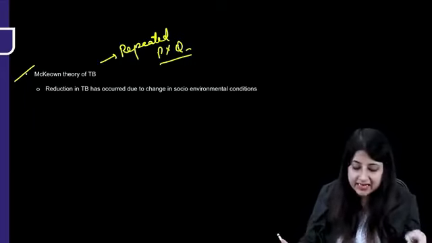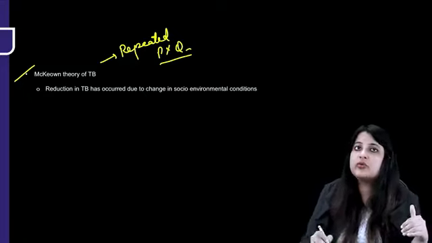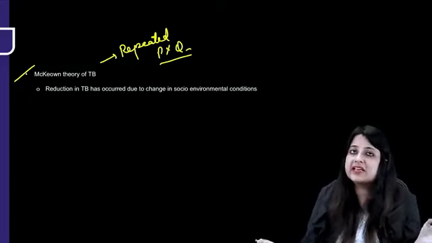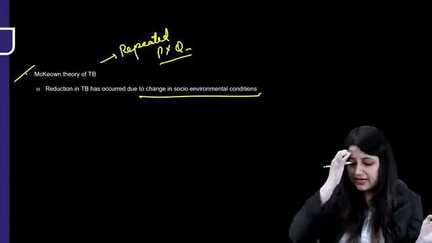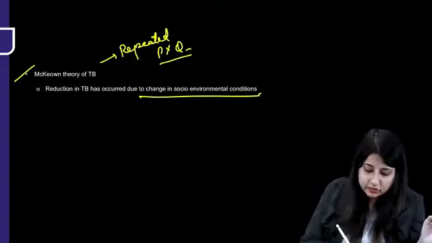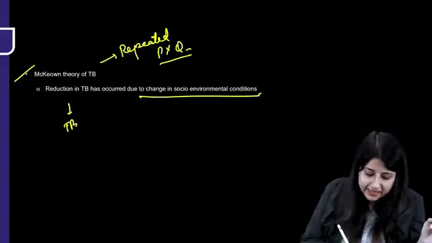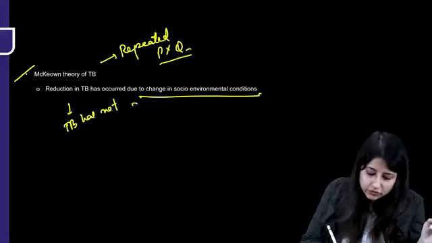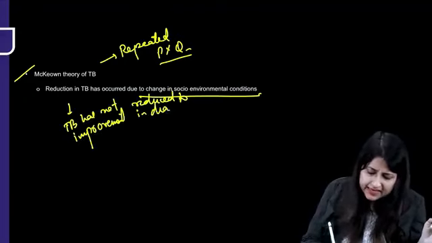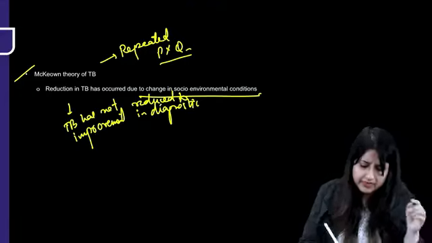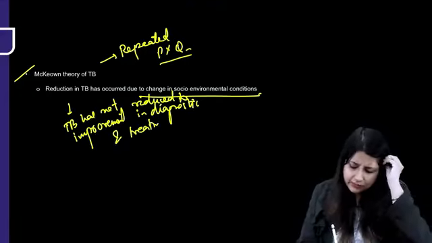Now McKeown actually said that TB has reduced not due to improvement in diagnostic and treatment modalities.